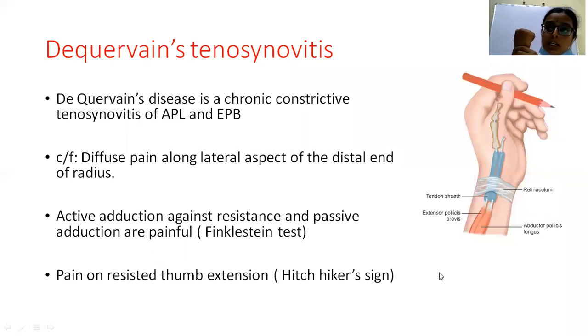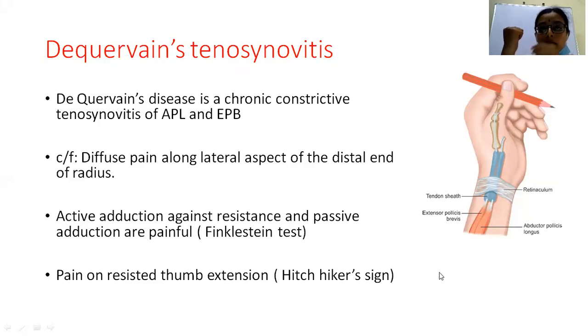In the second compartment, you have the extensor carpi radialis brevis and longus. In the third compartment, you have the extensor pollicis longus. In the fourth compartment, you have the extensor digitorum communis and extensor indicis proprius. In the fifth compartment, you have the extensor digiti minimi, and in the sixth compartment, you have the extensor carpi ulnaris.